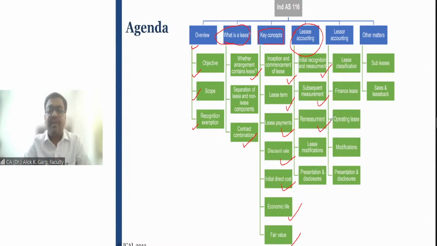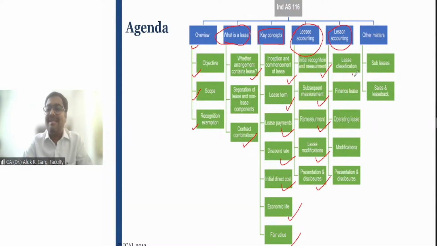In case there is some remeasurement due to some lease modifications, change in the lease contract, how to deal with those remeasurement and lease modification, we will cover that aspect. And some presentation and disclosure aspect we will be covering. Then lessor accounting is the same whatever we have discussed in our AS 19, right? So it is the same. So lessor accounting is simple, but for lessee accounting we will spend around 2 classes only on the lessee accounting. We'll cover a lot of illustrations, a lot of examples on this lessee accounting.